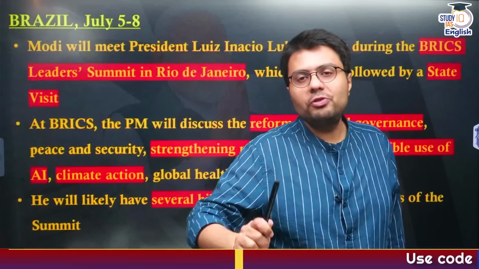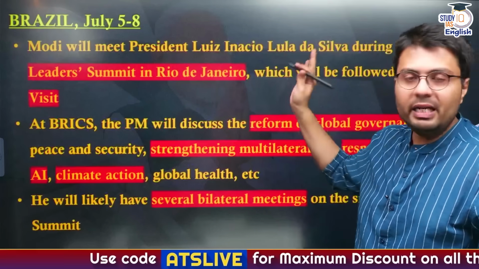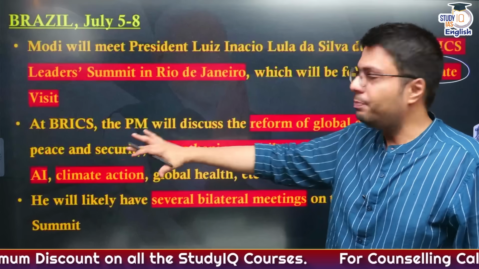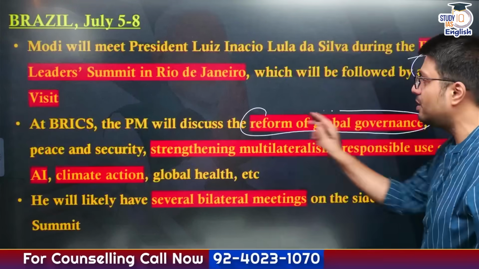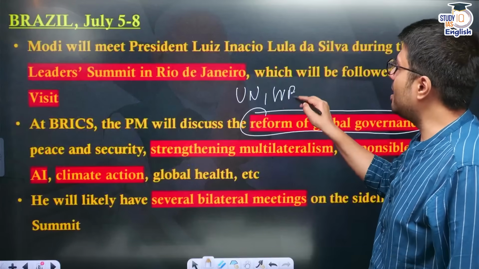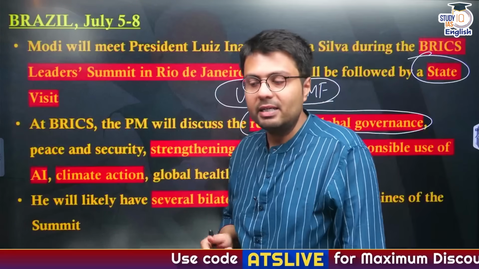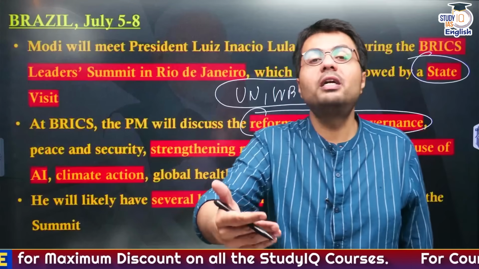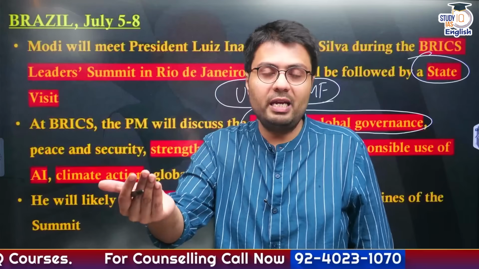Now, after Argentina, Prime Minister Modi will head to Brazil, and he'll go to Brazil primarily for BRICS summit. And after he is done with BRICS summit, he'll also visit Brazil as part of a state visit. At the BRICS summit, Prime Minister Modi will discuss important aspects of Indian foreign policy, like how to reform global governance, because you understand various global bodies like United Nations, like World Bank, like IMF, these come to be dominated by Western powers, primarily United States. And because of this Western hegemony, these global bodies are not subjected to reform to include even the large developing countries like India and give them higher share in the power sharing.